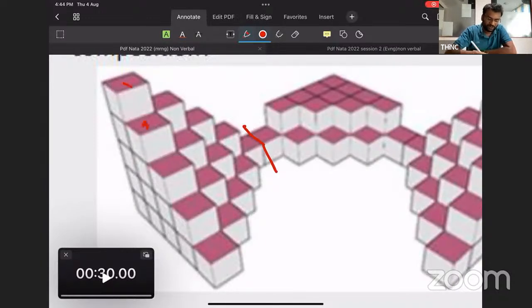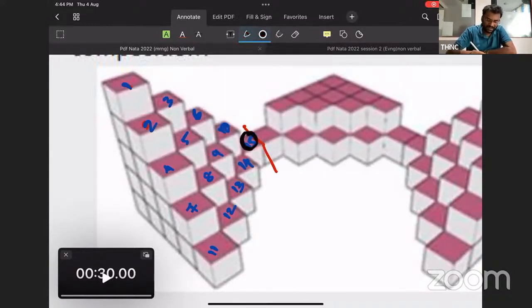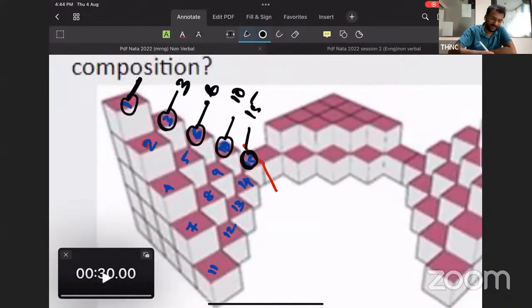1. I'll use another pen, that will be better. 1, 2, 3, 4, 5, 6, 7, 8, 9, 10, 11, 12, 13, 14, 15. Okay. Among these numbers, you need to focus on the largest number in every row. So this is 15 here, 10 here, 6 here, 3 here, and again 1 over here.